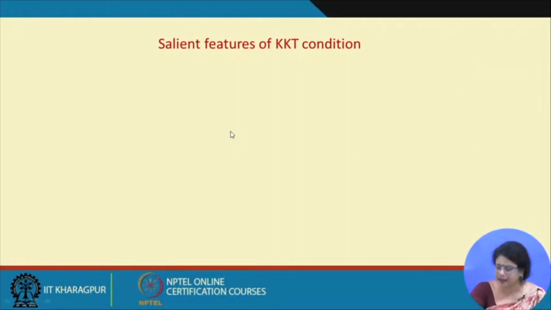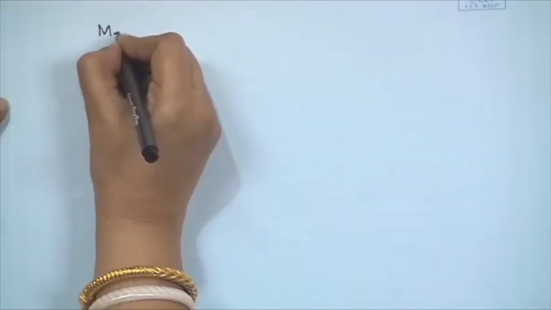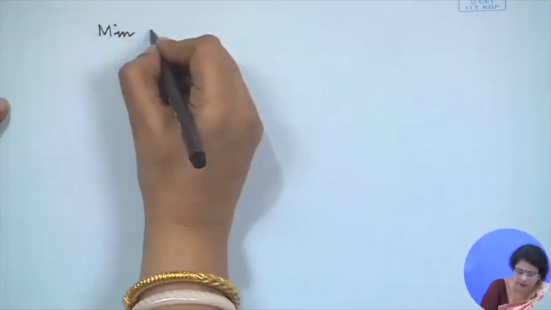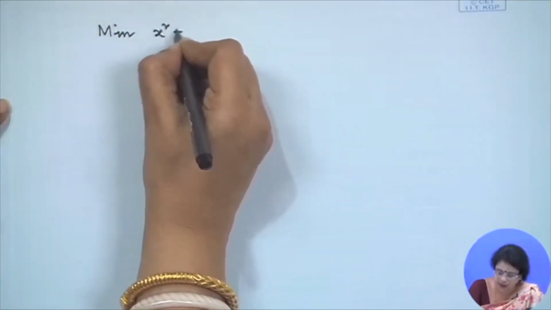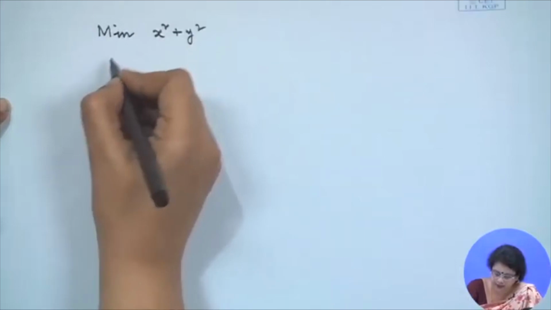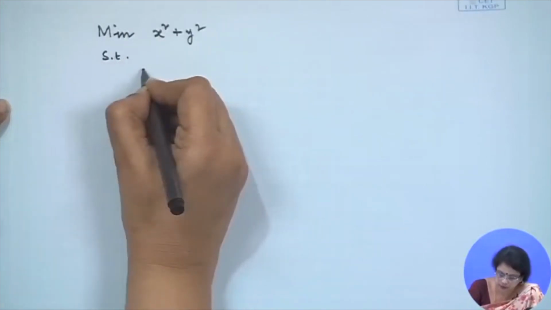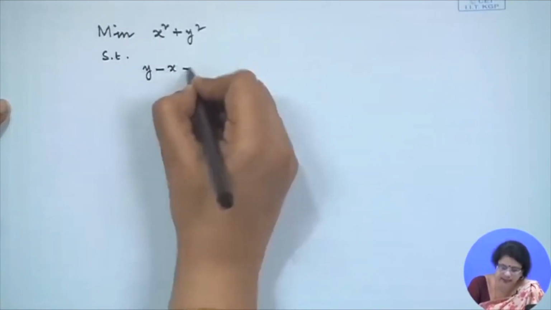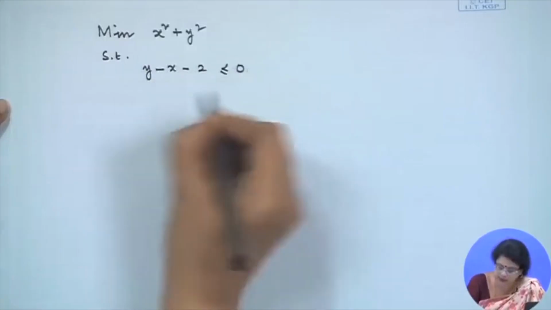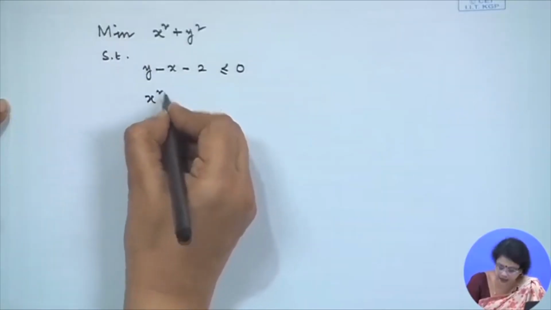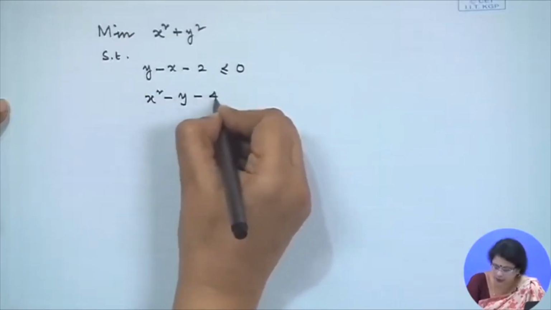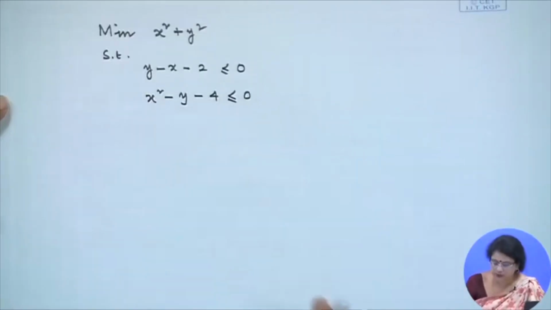Now, before going into detail about the KKT condition, I will explain a few problems to you. Okay? Let me start with the first problem. This is one nonlinear programming problem: minimization of x square plus y square subject to y minus x minus 2 less than or equal to 0, and another one, x square minus y minus 4 less than or equal to 0.